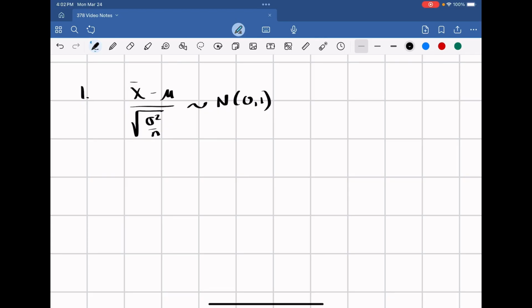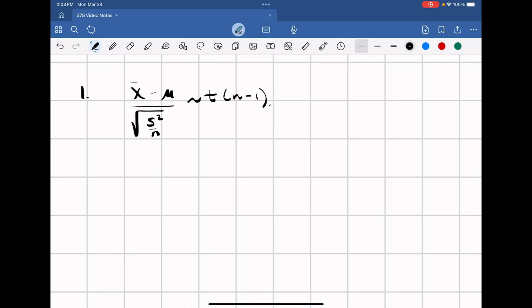And this is if our population comes from a normal distribution. But one thing is, we don't have our sigma squared. What we have instead of sigma squared is the sample variance s squared.